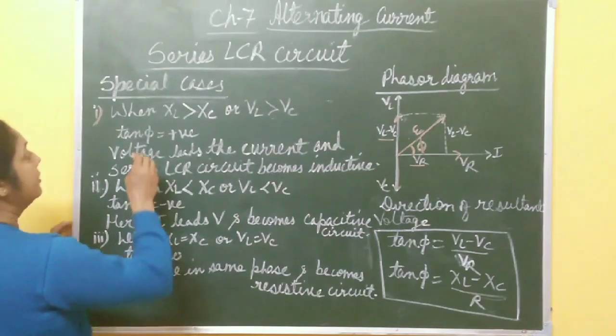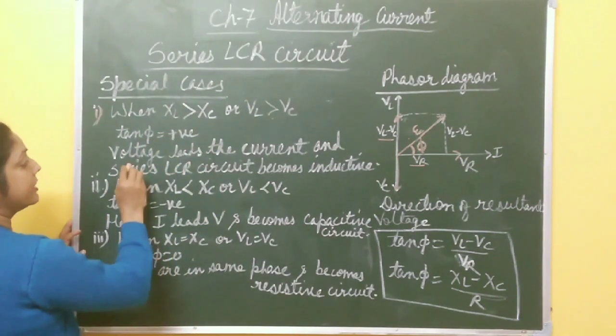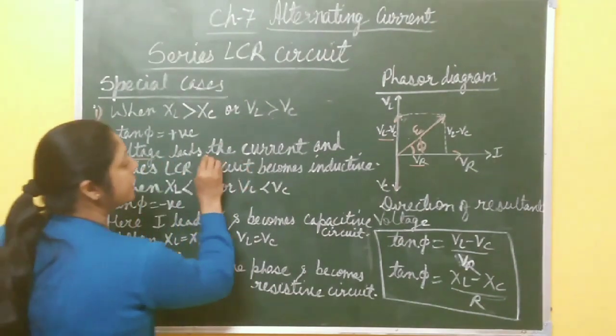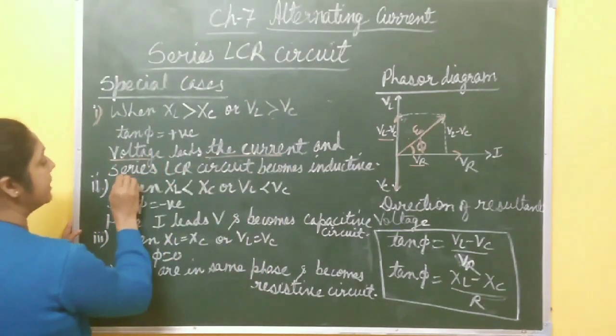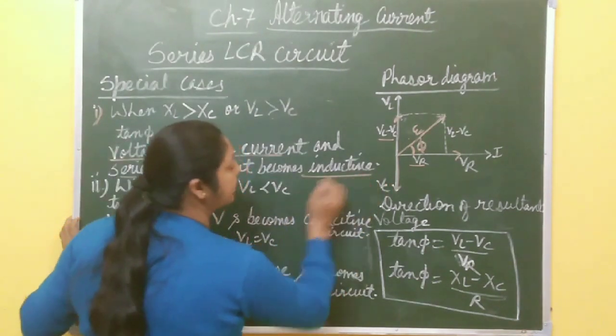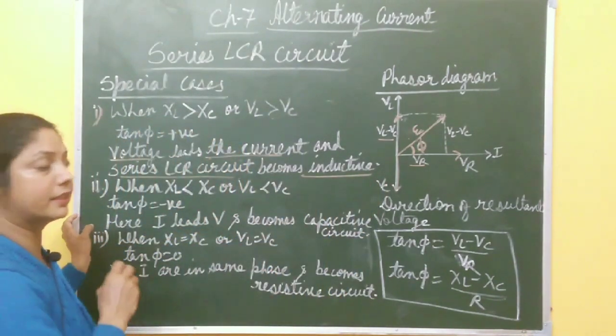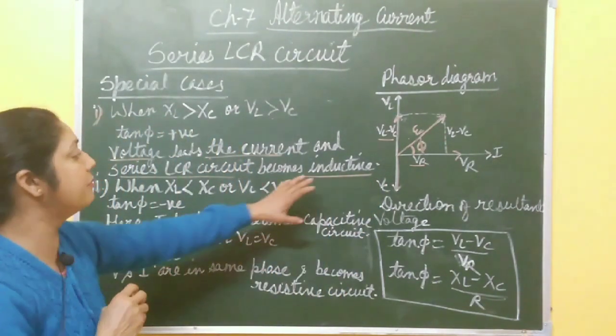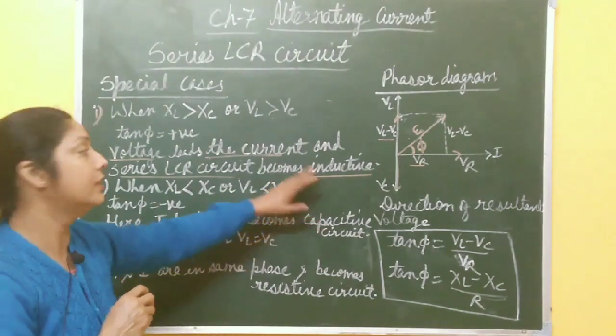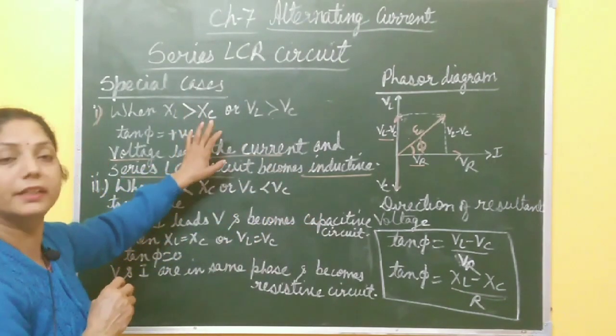Inductor. So when XL is greater than XC, voltage leads the current and the series LCR circuit becomes a purely inductive circuit, right?